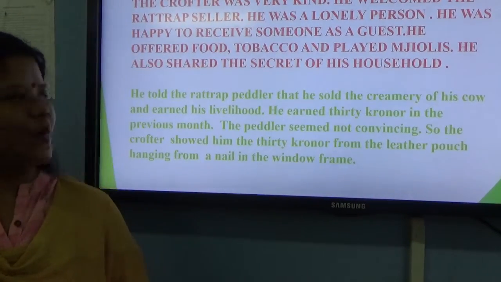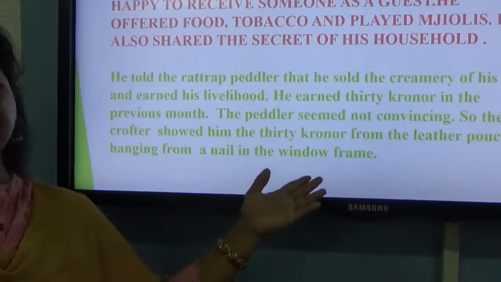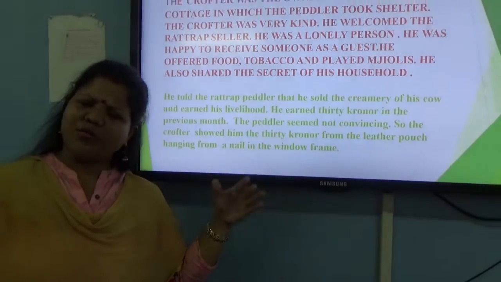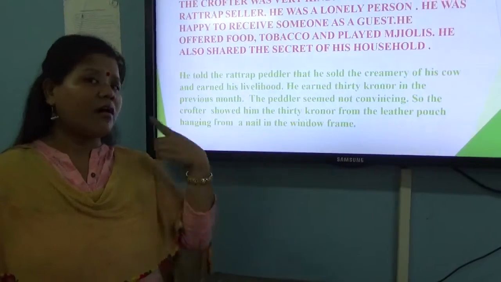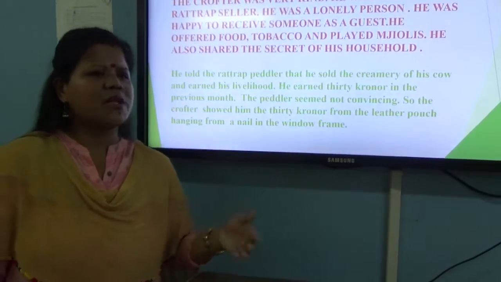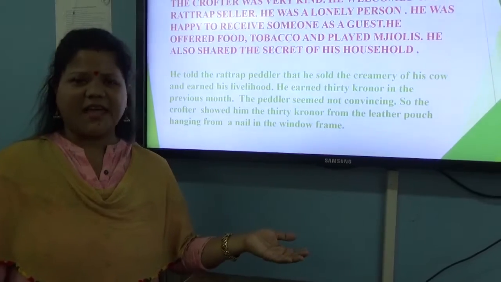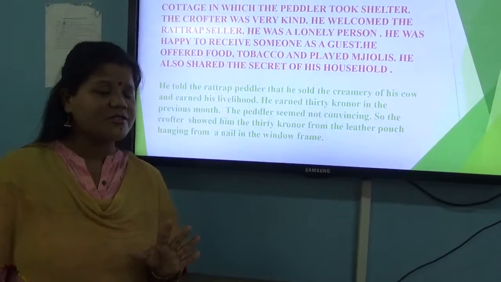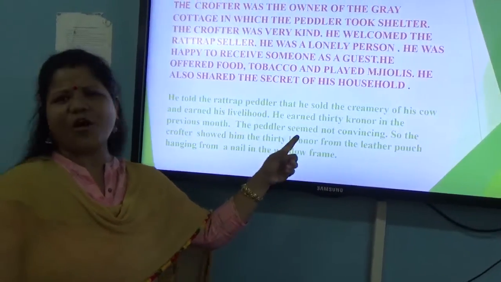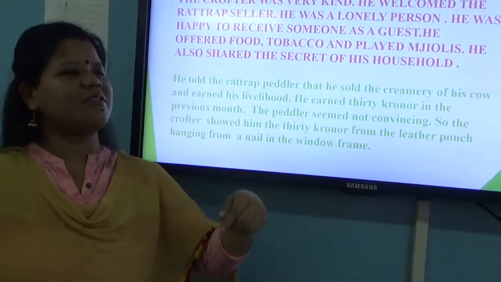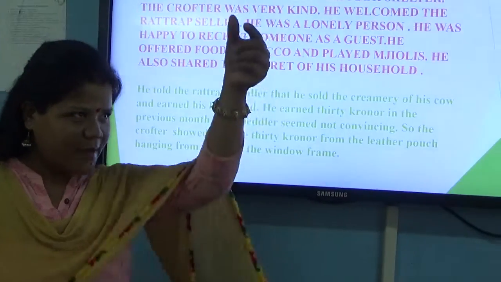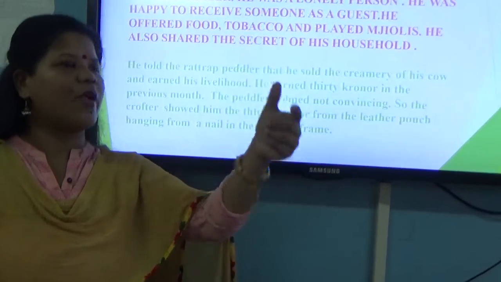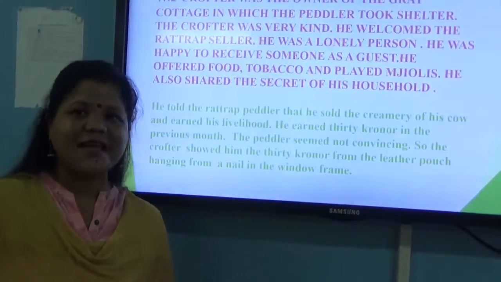Okay. So what happened? This Rattrap seller was already not a very honest man. So when he heard about the money, he showed that he was not convinced. And when he showed that he was not convinced, then the crofter went near the window, and in the window frame there was a nail from where the leather pouch was hanging.